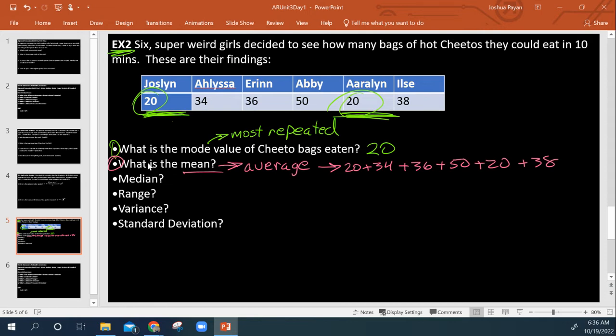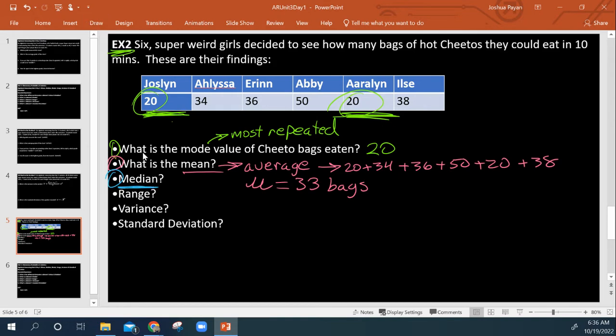Okay, we get a mean, or mu. You'll see it abbreviated with the Greek letter mu. We get a mean of 33 bags, right? So on average, between these six kids, 33 bags of hot Cheetos is eaten in 10 minutes, which is all pretty insane.